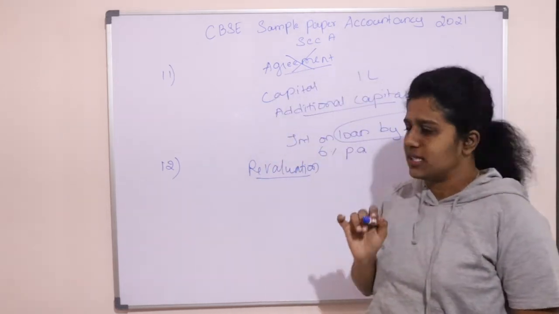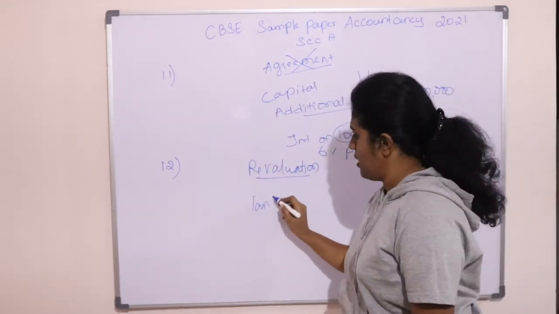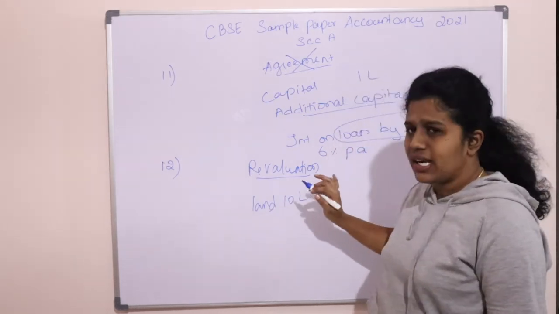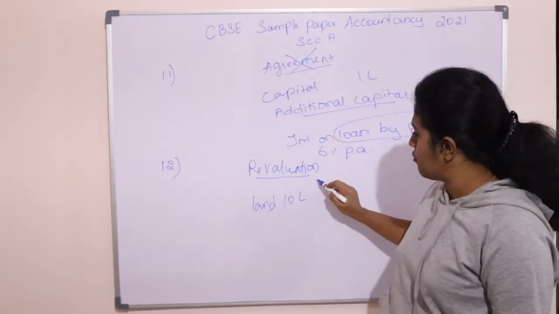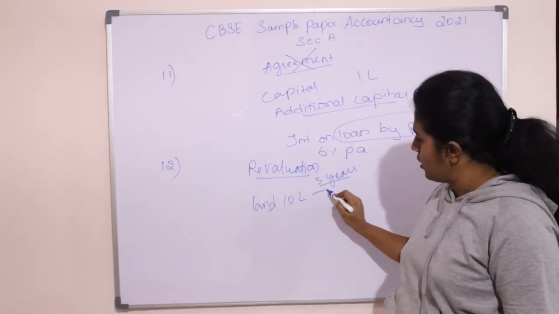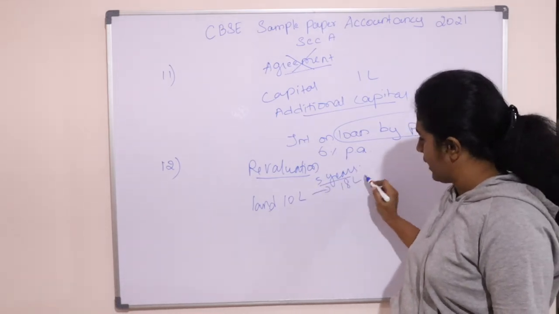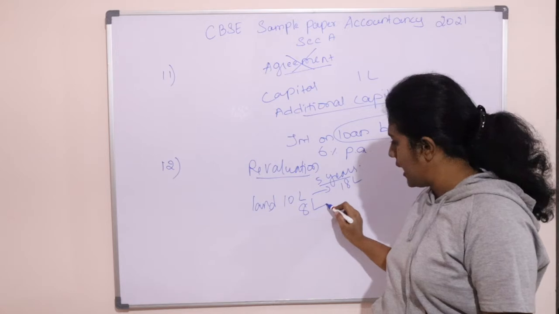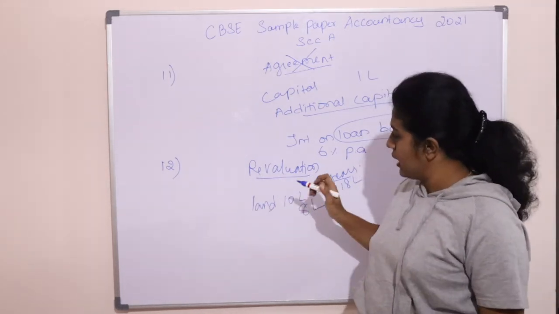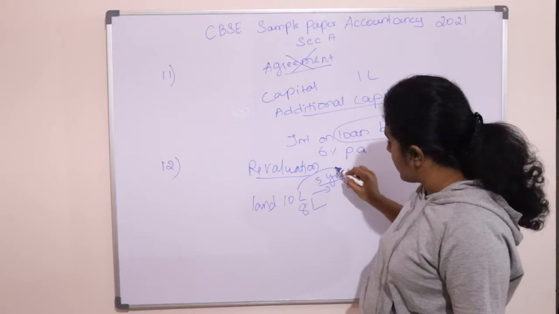I'll give you a simple example. Imagine you have a land worth 10 lakhs. Okay? So this land is there in your business for around 5 years. After 5 years, the land's value has increased to 18 lakh. There is a profit of 8 lakh. Right? There is a profit of 8 lakh due to the change in the price.